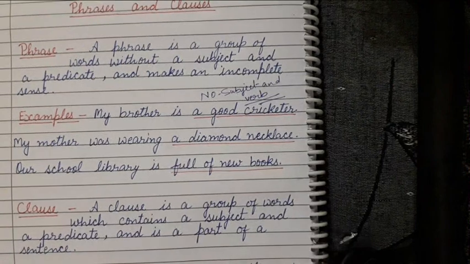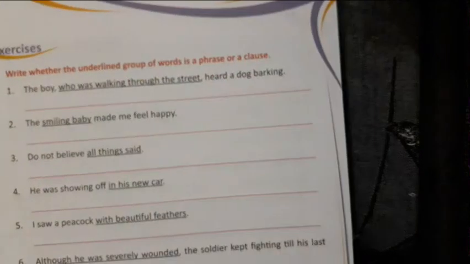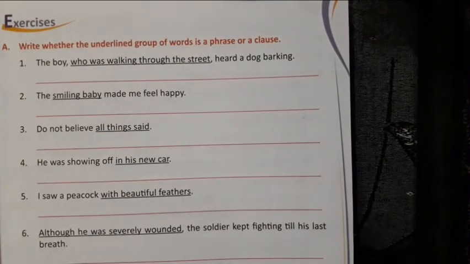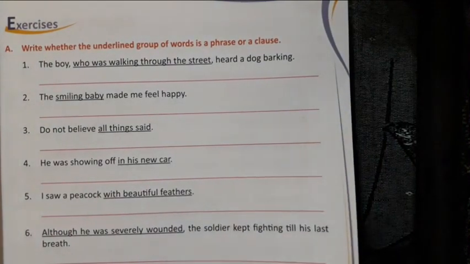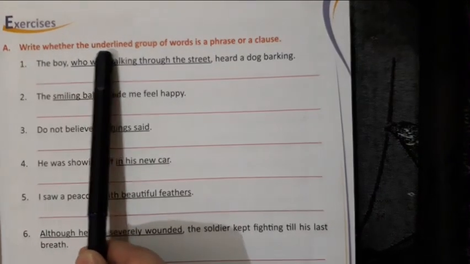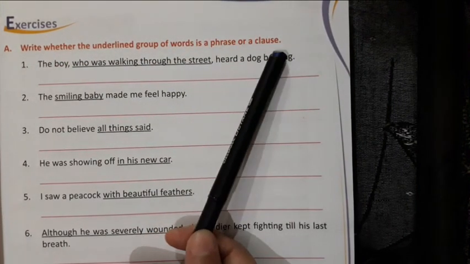So again I give some homework to you. You can do it. This exercise I am showing here. Write whether the underlined group of words is a phrase or a clause.